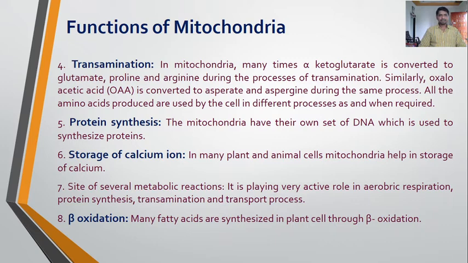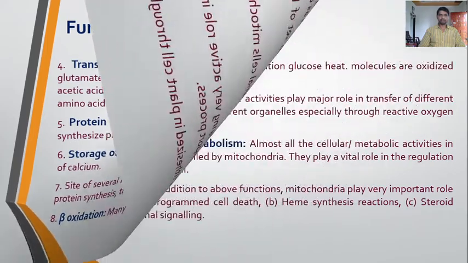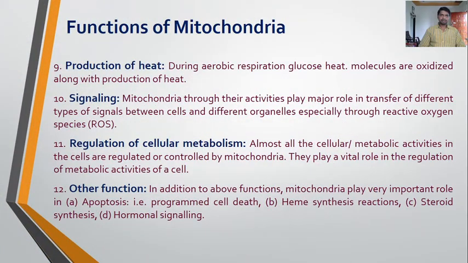Mitochondria are the site of several metabolic reactions. They play a very active role in aerobic respiration, protein synthesis, transamination and transport processes. In addition to this, beta oxidation is one of the important processes where fatty acids are synthesized by the breakdown of lipids. Many fatty acids are synthesized in plant cells through beta oxidation, which also takes place in the mitochondria. So these are the functions of the mitochondria.